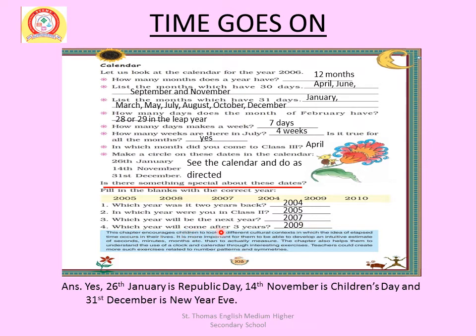Which year will come after 3 years? 2009. So all these dates are calculated with reference to 2006 because we are discussing the calendar of 2006.